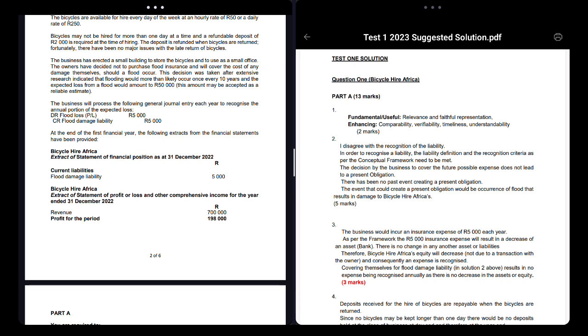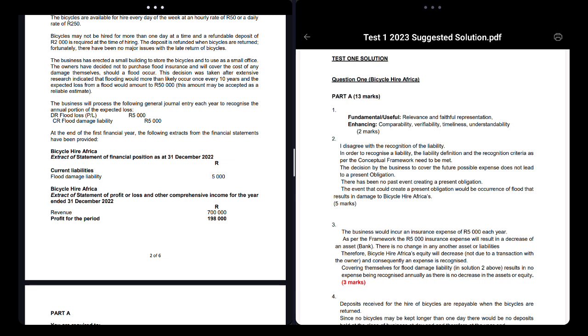So I'm going to tell you the definition of a liability now. If they ask you this, it's simple. It's a present obligation of a business to transfer an economic resource as a result of past events. Now, does what they did here contradict that?